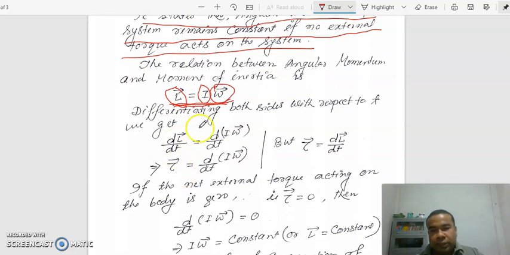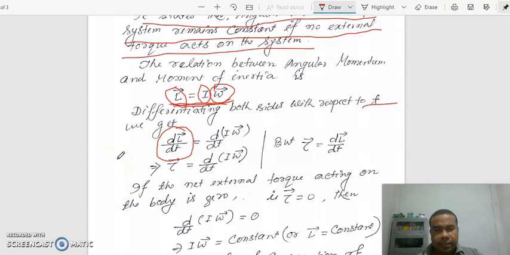Now this angular momentum we are differentiating with respect to time t. If we differentiate here, we see dL by dt equal to d by dt of I omega. What is dL by dt? This is the rate of change of angular momentum.